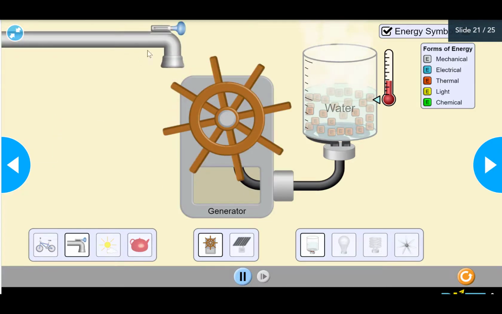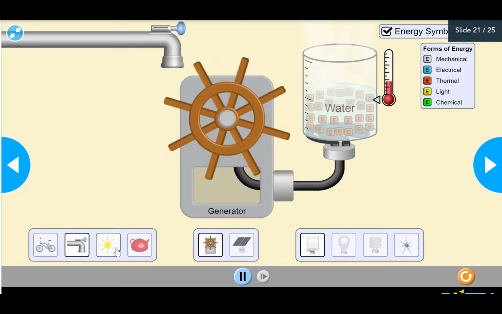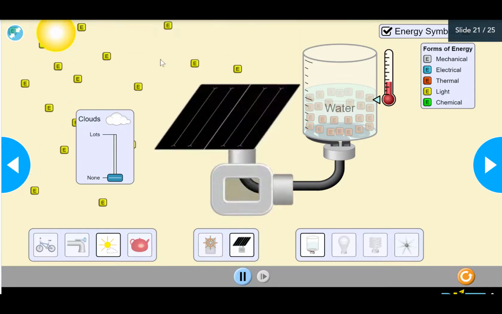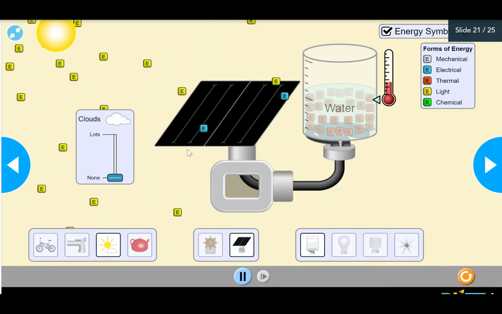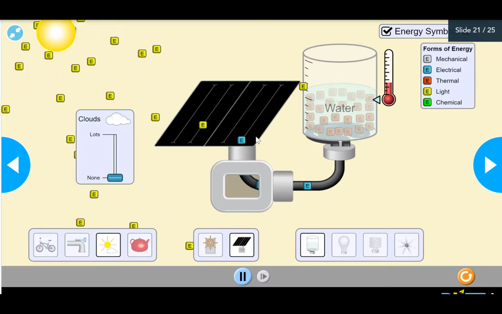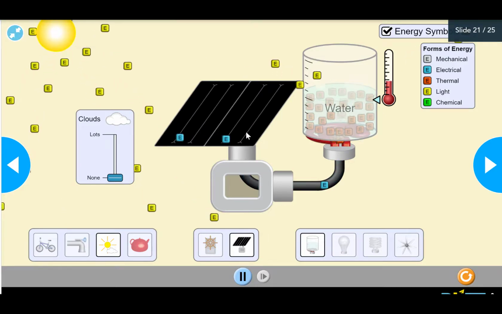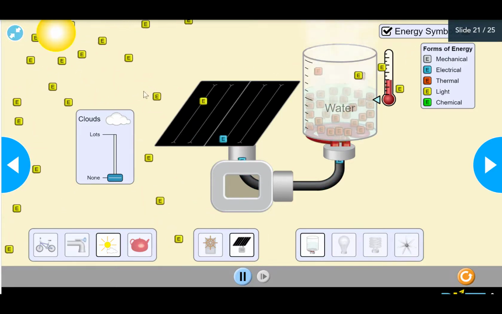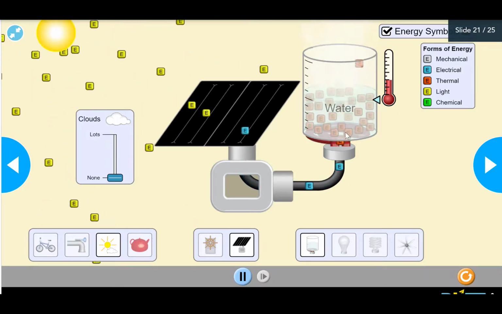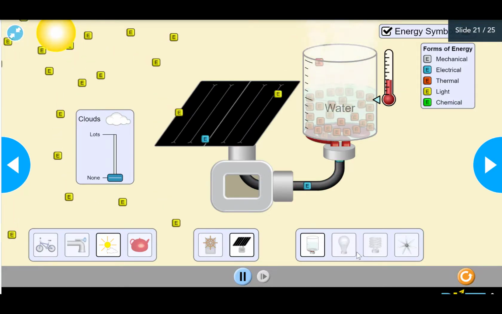Now we have different forms of energy. For example, water, when it flows, can move the wheel. And look at the sunlight, which can be captured by the solar panel. The solar panel can transform the light into electrical energy, and electrical energy can be transformed into thermal energy.